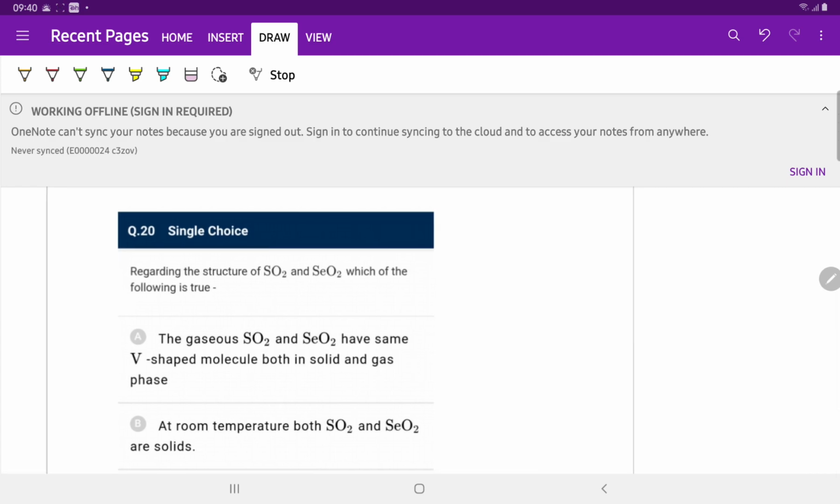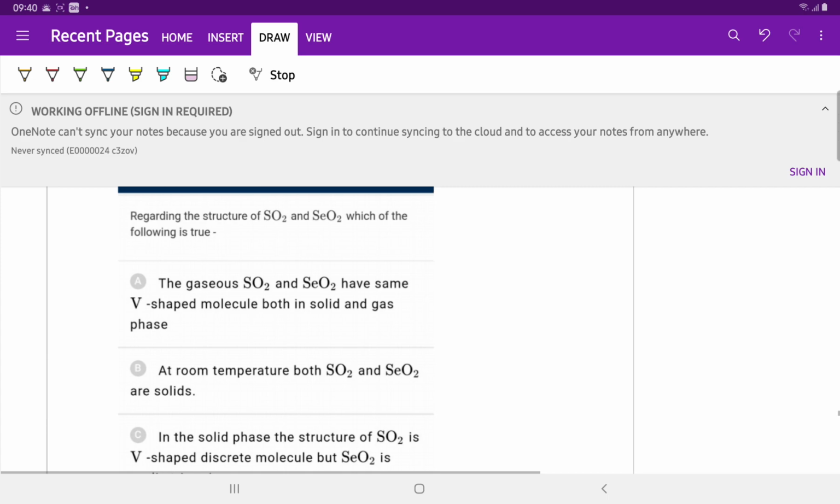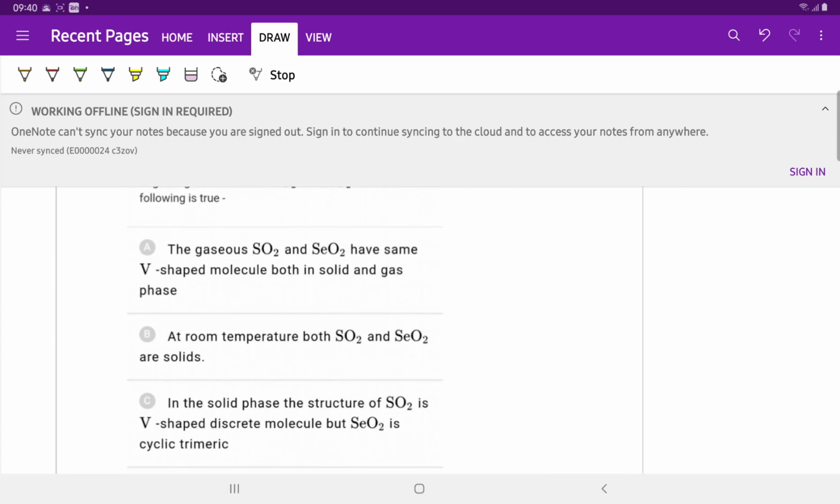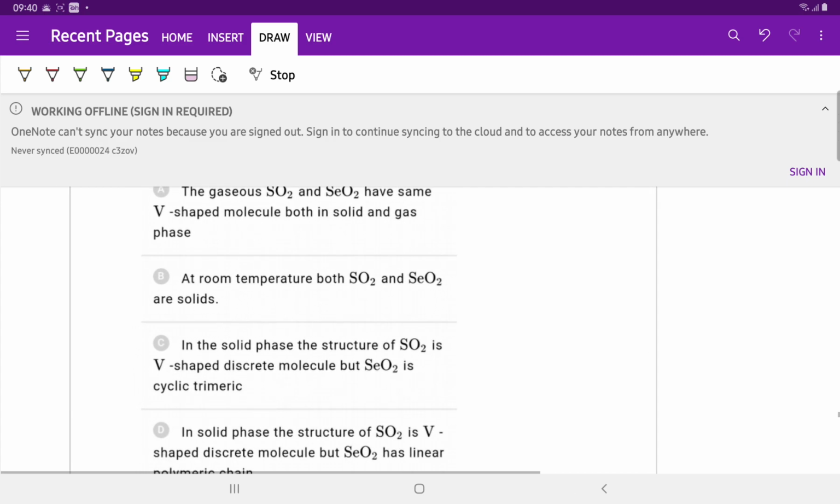Question number 20. Regarding the structure of SO2 and SiO2, which of the following is true? The gaseous SO2 and SiO2 have the same V-shaped molecule both in solid and gas phase? No. At room temperature, both SO2 and SiO2 are solid? No, SO2 is a gas.